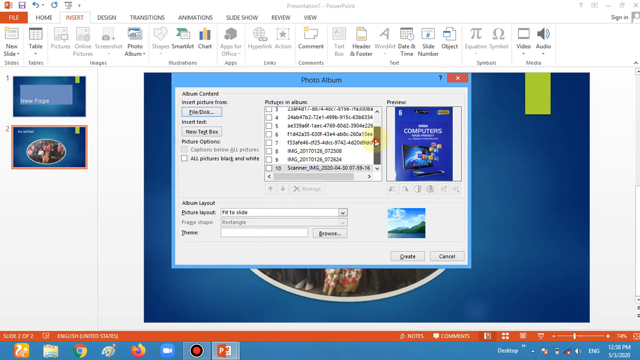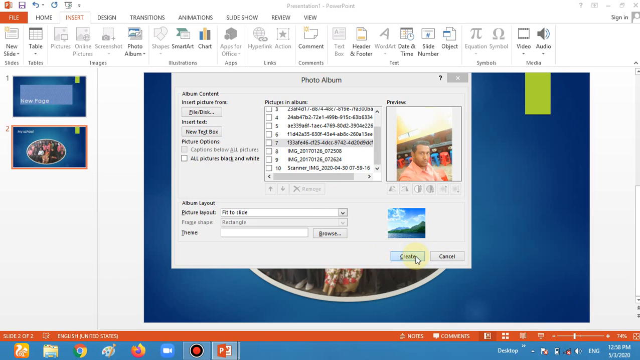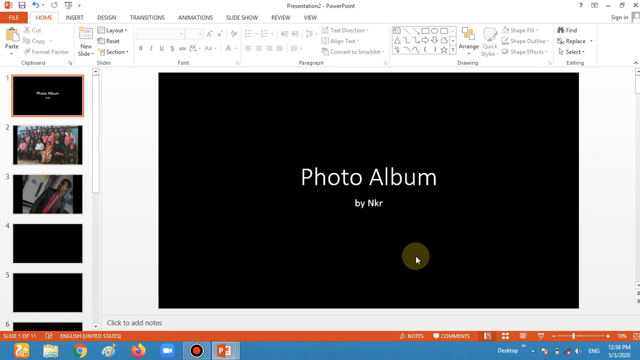Now you see we are choosing the 10 pictures. 10 pictures are coming. We can see them one by one. For changing any type of effect, I want to choose this one. If you don't want to change anything in these pictures, then click create. When we click on create, the photo album is created automatically. Now see, the photo album is created.